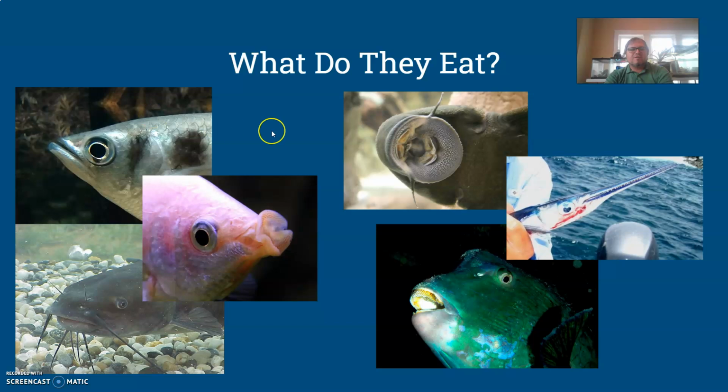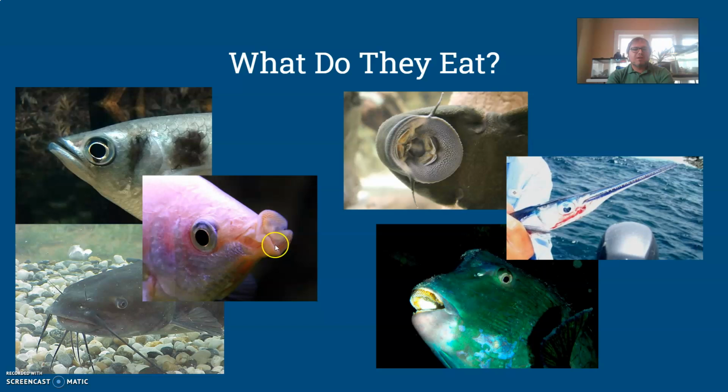So fish like the archer fish aim for prey that's above them. If you've heard of archer fish before, you know that they also shoot water above the surface to try and knock insects onto the surface of the water. So they're going for prey that's above them. Terminal mouths, again, go for prey that's in front of a fish.